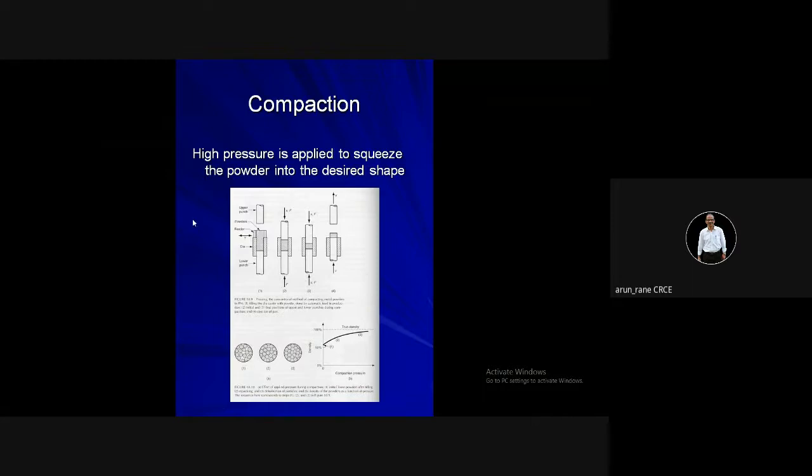And then you have something called the lower punch and something called the upper punch. So the motion is given to both the punches. This is lower punch and this is upper punch. These are called tablet punching machines or the powder metallurgy punching machine. This is the principle for even pharma industries also.